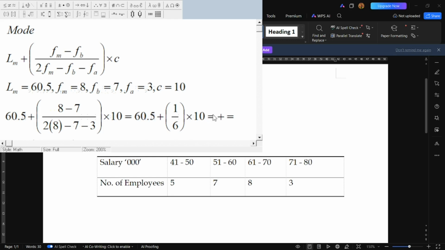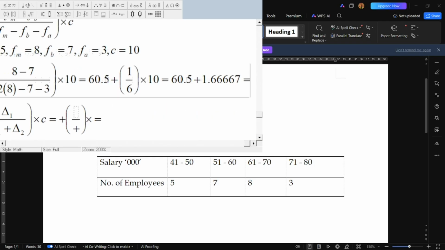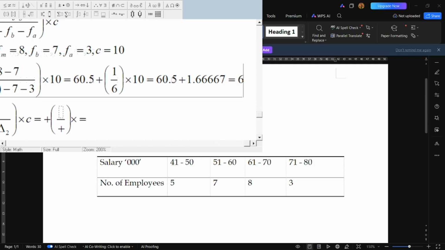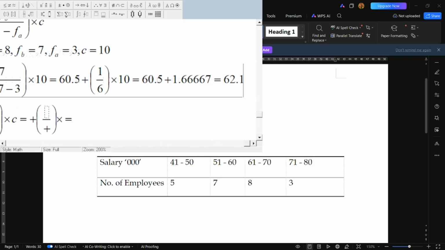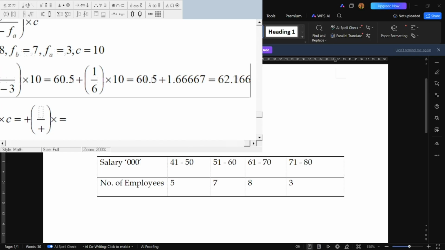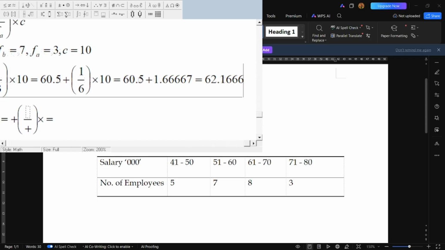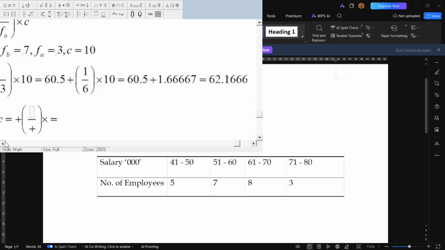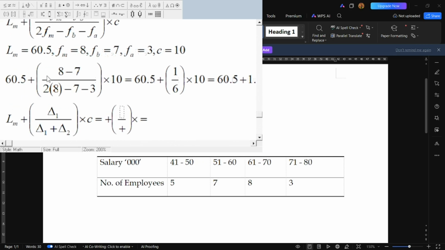Alright, so this is now 60.5 plus 1 times 10 will give you 10 divided by 6. That should give you 1.66667, and this will be equals to 62.1666. Alright. Okay, so that's for the first formula.